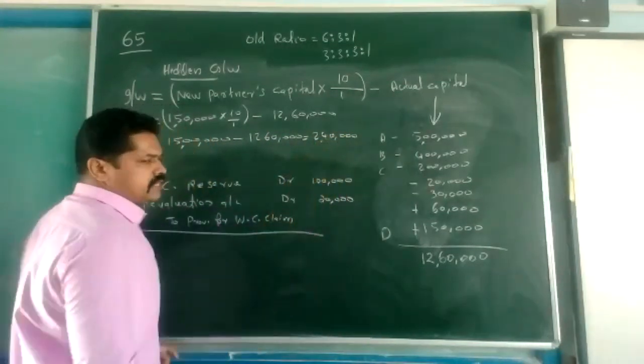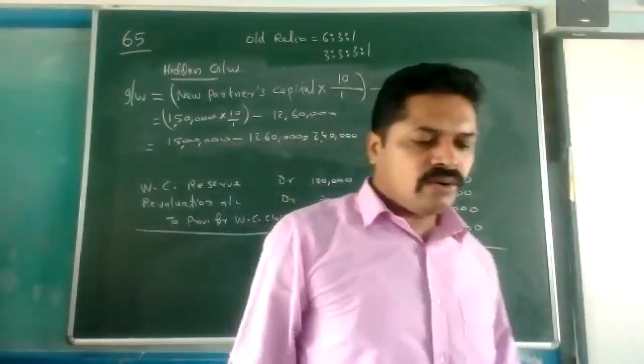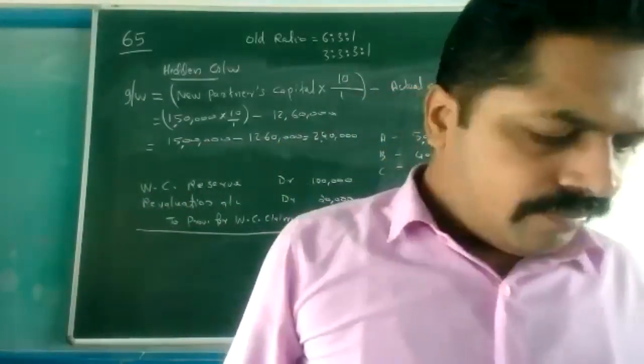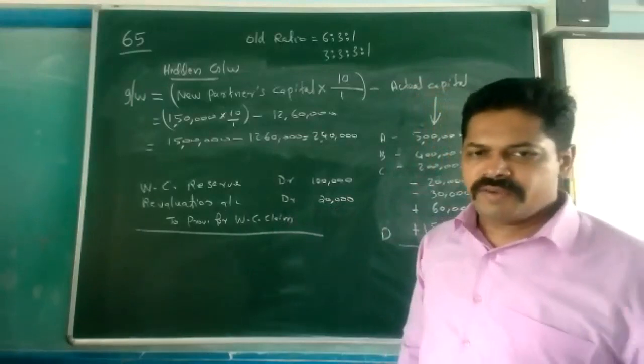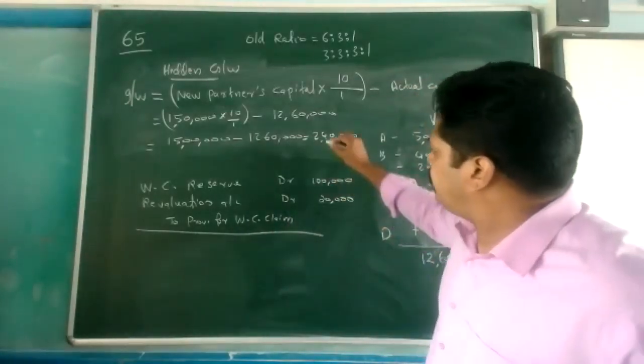Two lakh 40,000 is the value of hidden goodwill. Okay, 2,40,000 we are getting as the value of hidden goodwill.